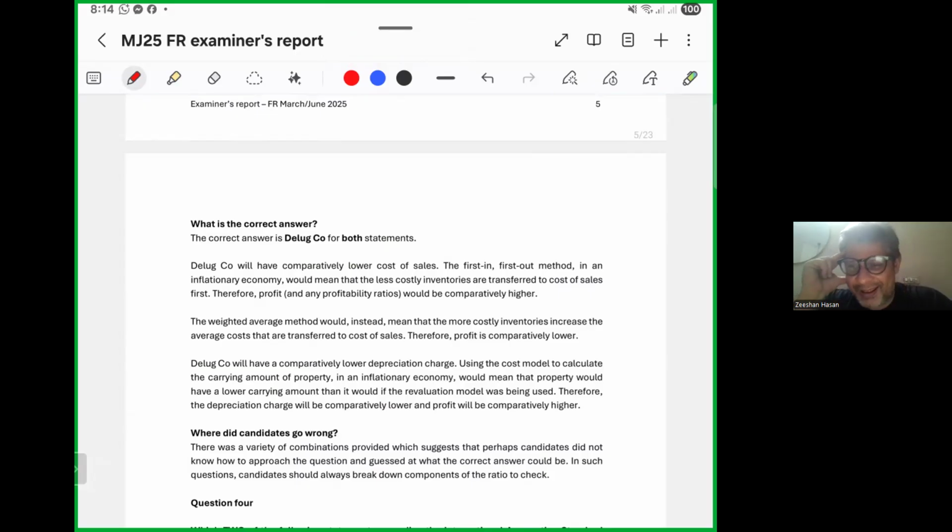Now, my favorite part, where candidates go wrong. There was a variety of combinations provided, which suggests that perhaps candidates did not know how to approach the question and guessed at what the correct answer could be. In such questions, candidates should always break down the components of the ratio to check.